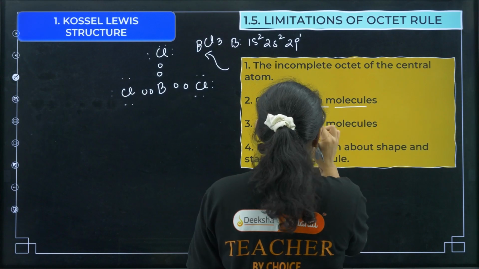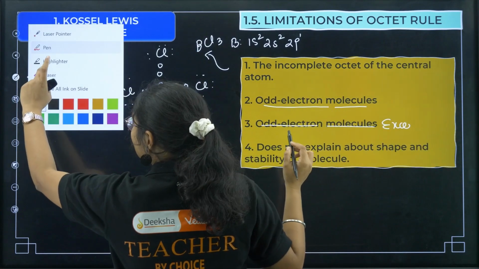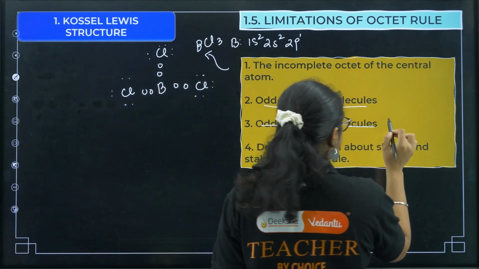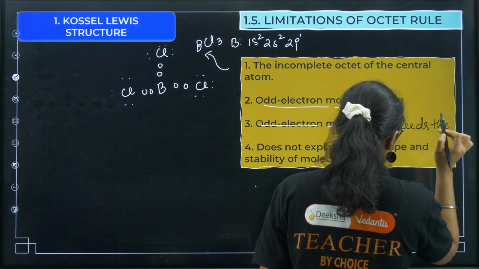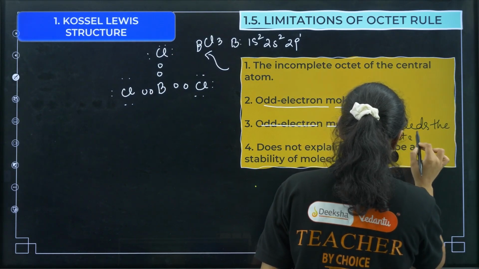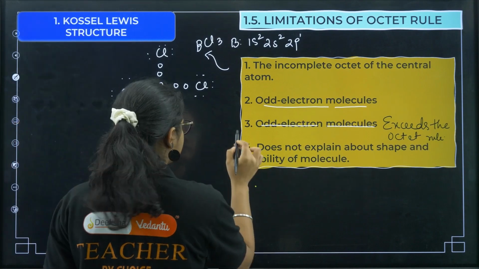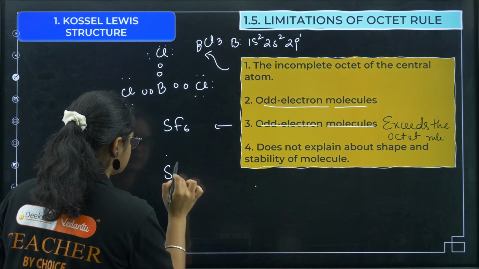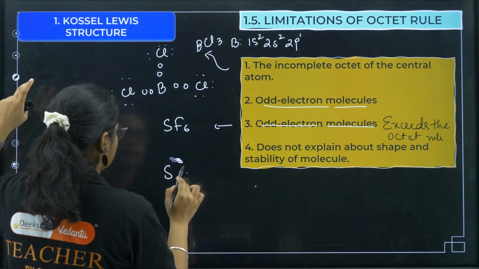Next, there are compounds where the octet is exceeded. Here we have a very good example of SF6. If you see SF6, sulfur has 6 electrons in the valence shell, so I can write it with 6 sides.